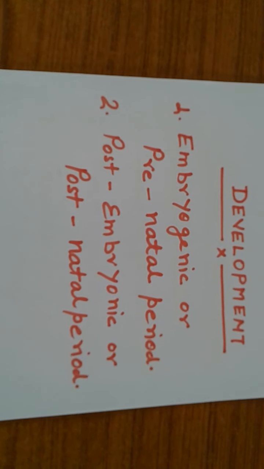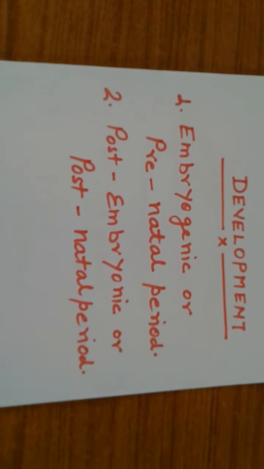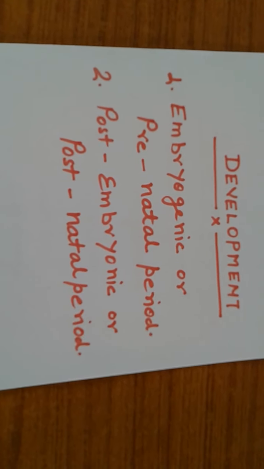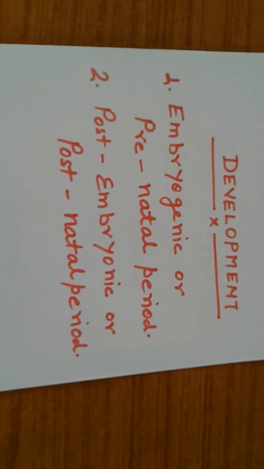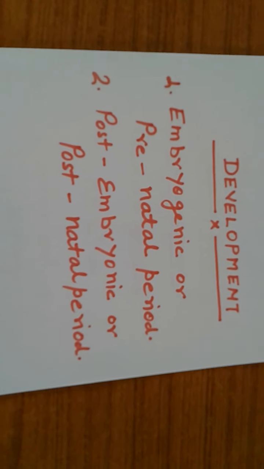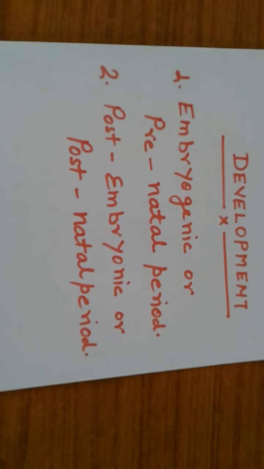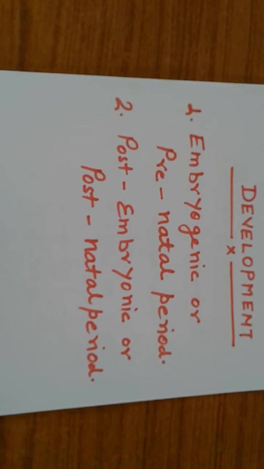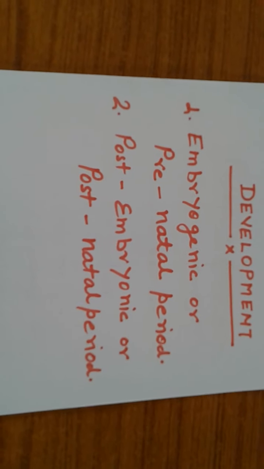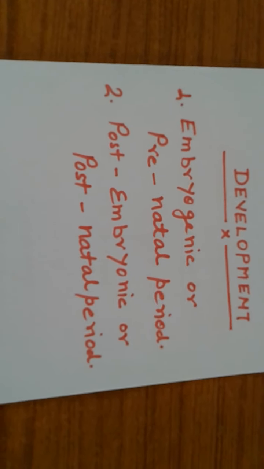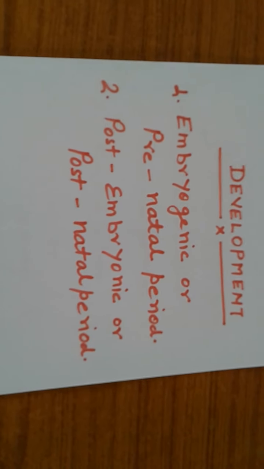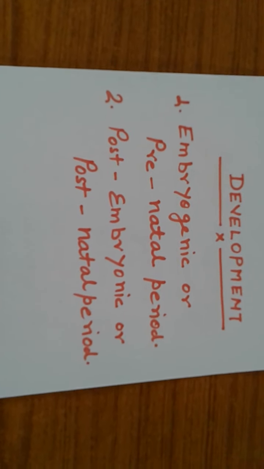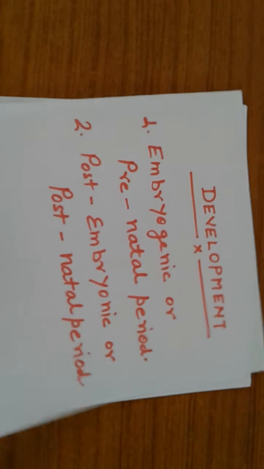It is passed within the egg or the uterus of the mother, means the development of zygote up to the fetus is called embryonic development or prenatal period, and post embryonic development is the period that extends from birth up to death. Thus the development is embryonic and post embryonic development.